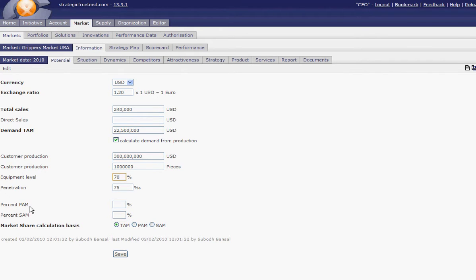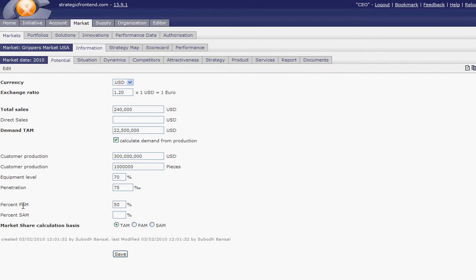Here we have percent PAM. We have always thought this is the total available market, but maybe you have only products which cover only part of this market. Maybe if you're in the brake business, there are electric brakes and hydraulic brakes, and if you have only hydraulic brakes, you only cover 50% of the products.